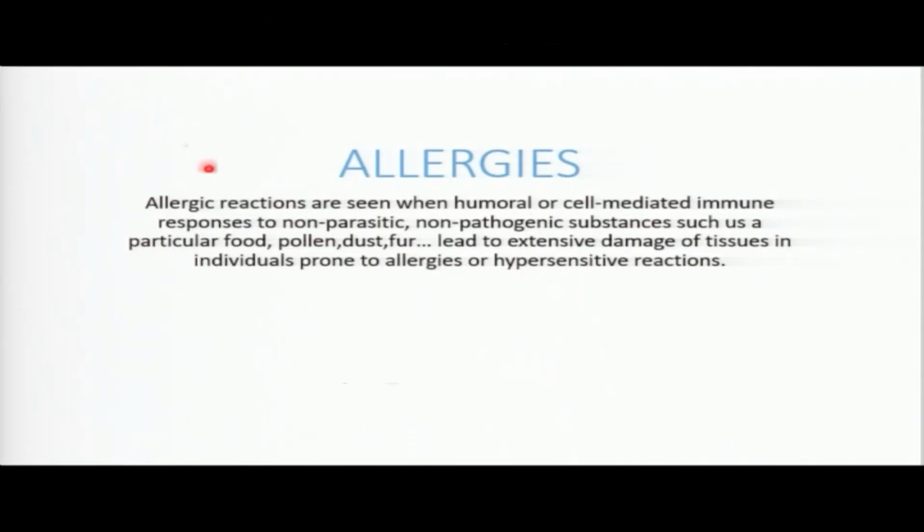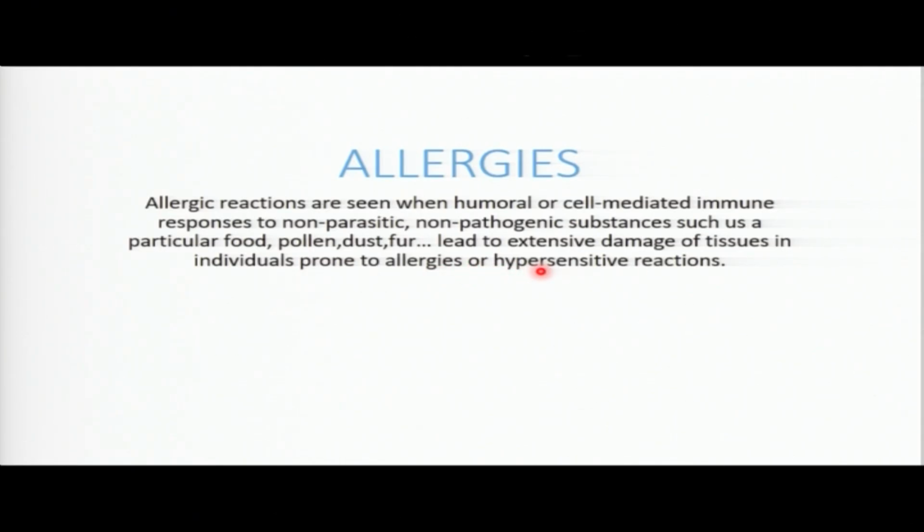When we talk about allergic reaction, it is seen when humoral and cell-mediated immune responses to non-parasitic, non-pathogenic substances such as particular food, pollen, dust, fur, lead to extensive damage of tissues in individuals prone to allergens, or hypersensitive reactions.